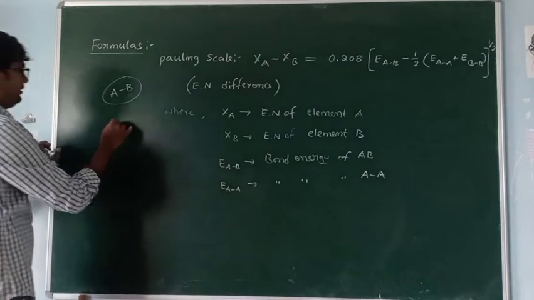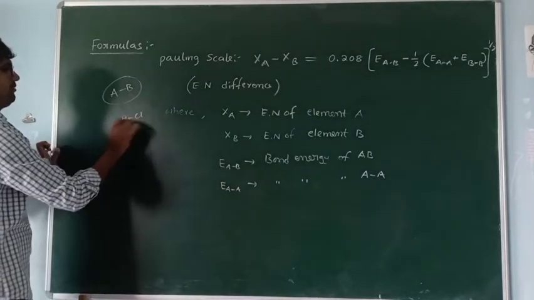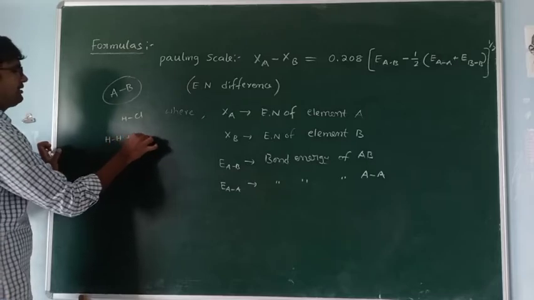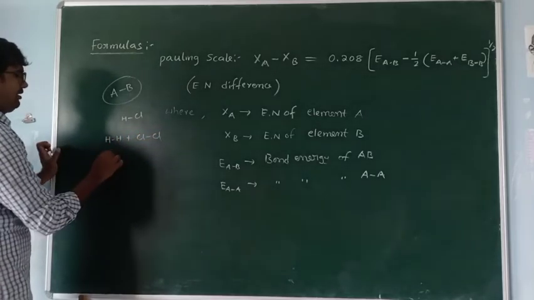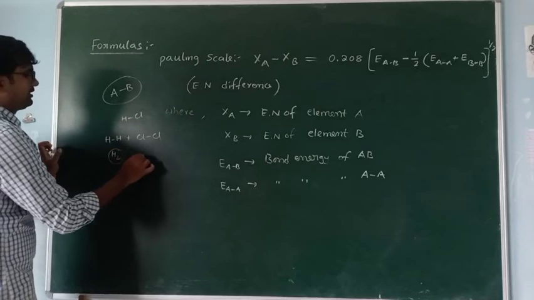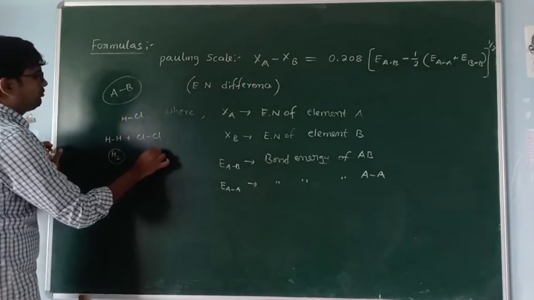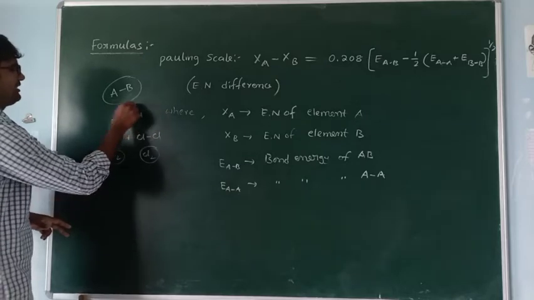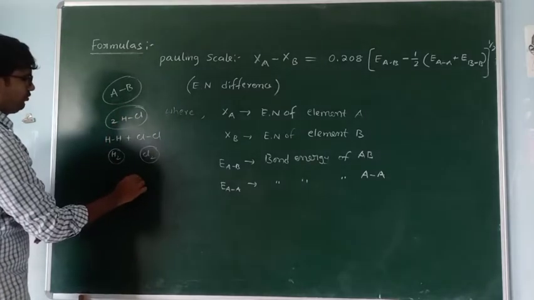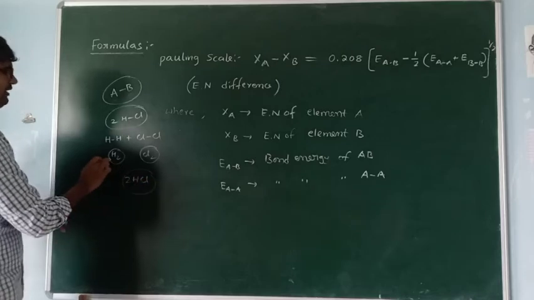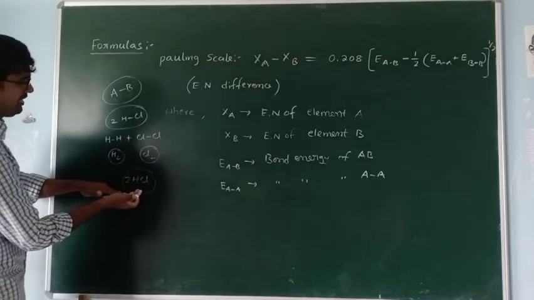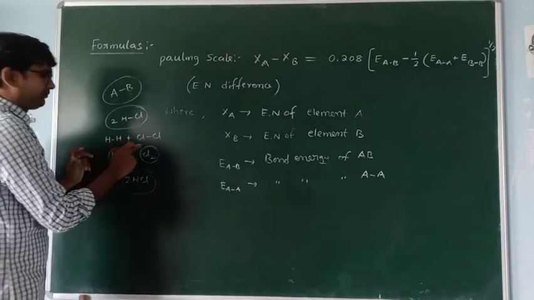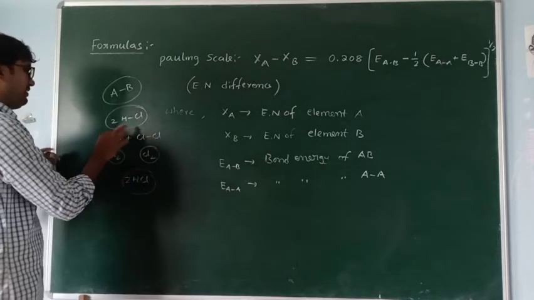For example, this is the HCl molecule. The HCl molecule is formed from the HH molecule and the ClCl molecule. HH means H2, ClCl means Cl2 molecule. When these two combine, they give two HCl molecules. So before the formation of HCl, initially H-H is present and Cl-Cl is present.